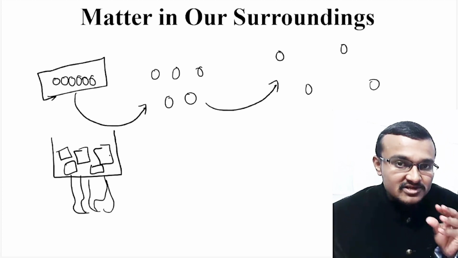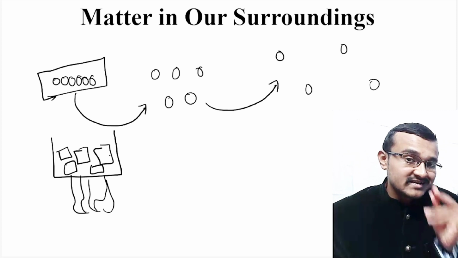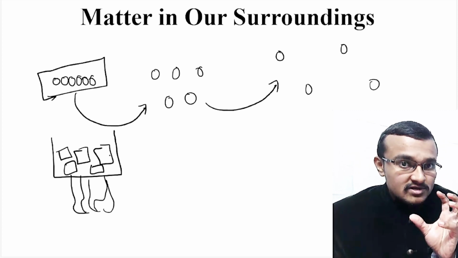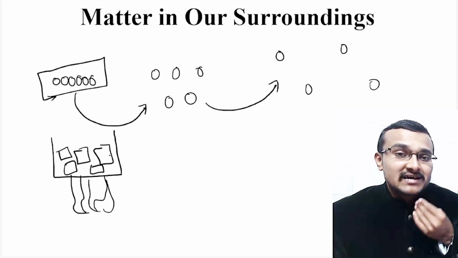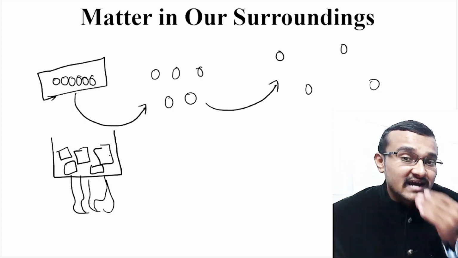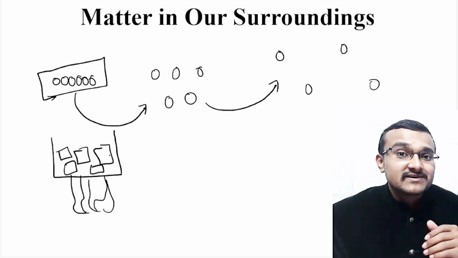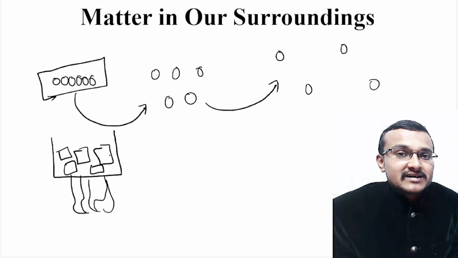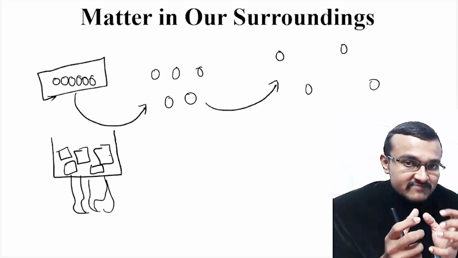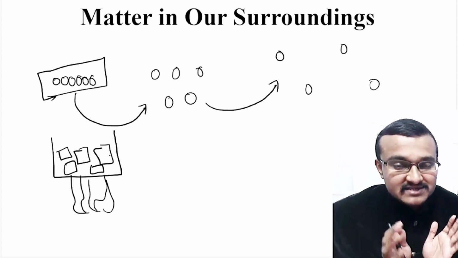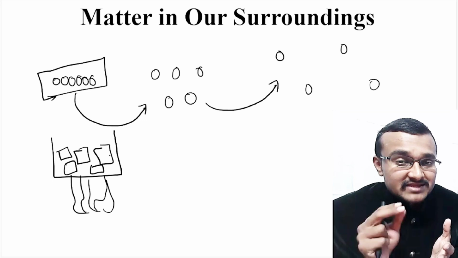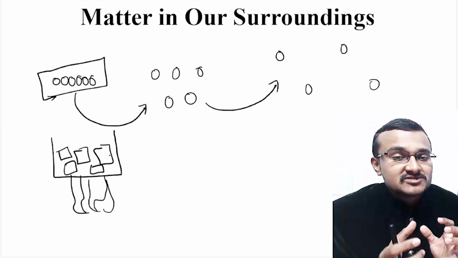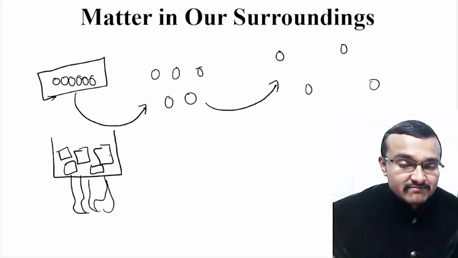The particles inside those ice cubes are tightly bound, but when you supply energy to those particles, the kinetic energy of the particles increases. When the energy is supplied, it breaks the bonds between the particles inside the matter.